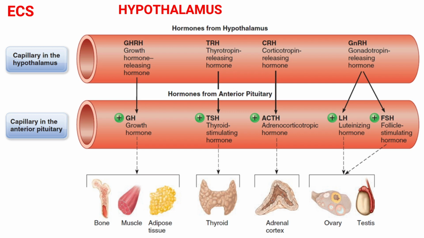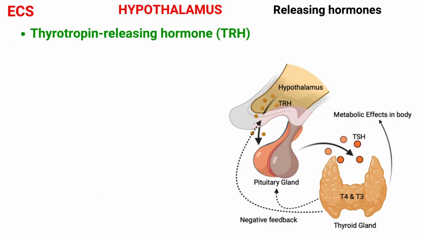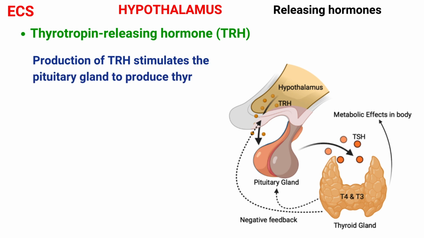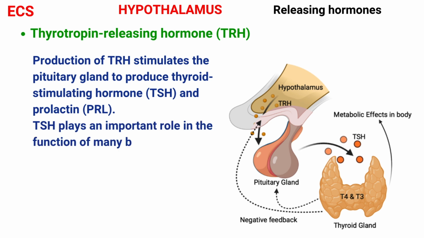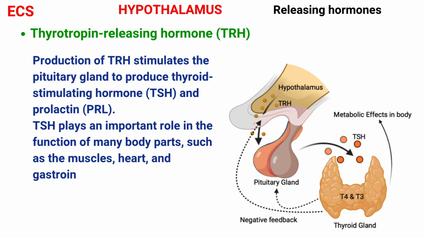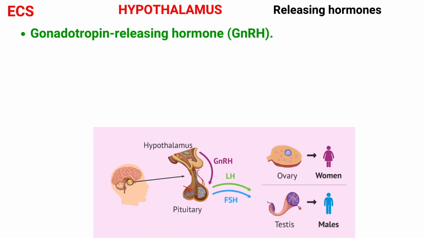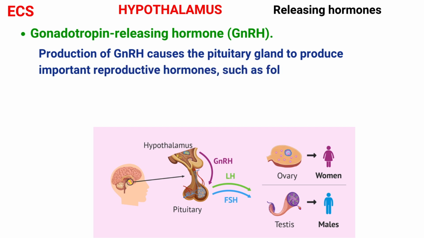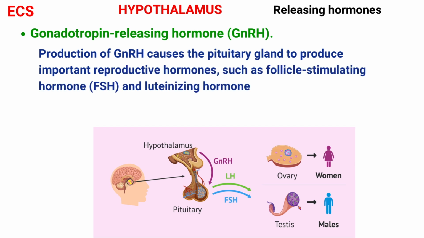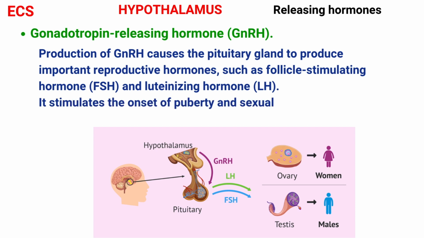Now we will see what the releasing hormones are, or what hormones are produced in the anterior region of the hypothalamus. First one is thyrotropin releasing hormone. The production of thyrotropin releasing hormone stimulates the pituitary gland to produce thyroid stimulating hormone and prolactin. Thyroid stimulating hormone plays an important role in the function of many body parts such as the muscles, heart, and gastrointestinal tract. Next is gonadotropin releasing hormone. Production of gonadotropin releasing hormone causes the pituitary gland to produce important reproductive hormones such as follicle stimulating hormone and luteinizing hormone. It stimulates the onset of puberty and the sexual development in both males and females.